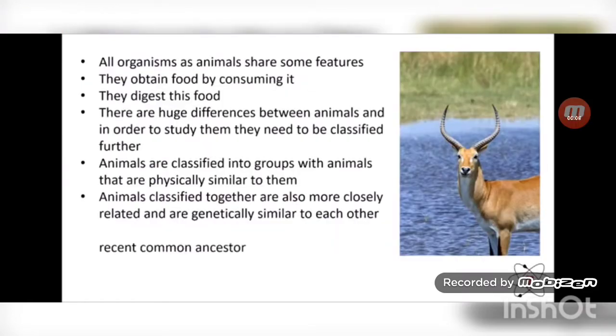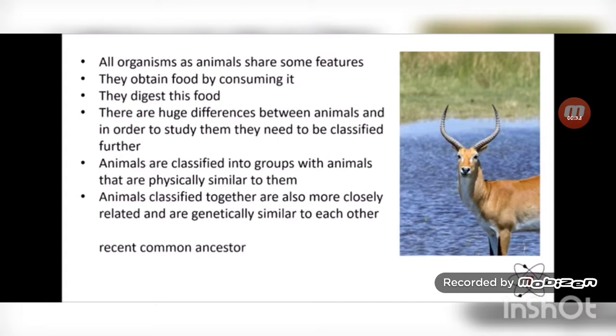All organisms as animals share some common features. They obtain food by consuming it. Animals digest a particular food. There are huge differences between animals, and in order to study them, they need to be classified further.